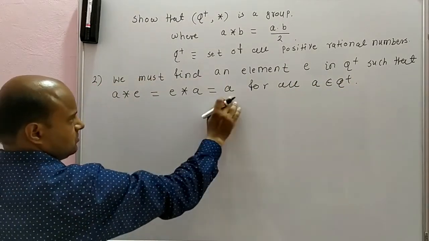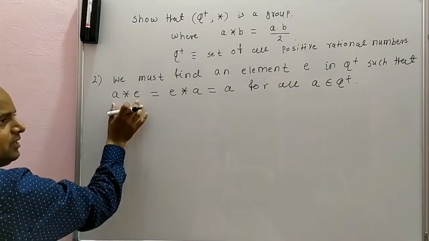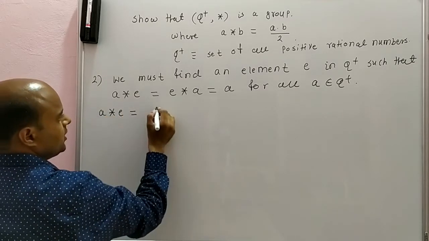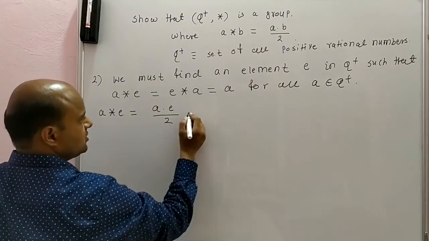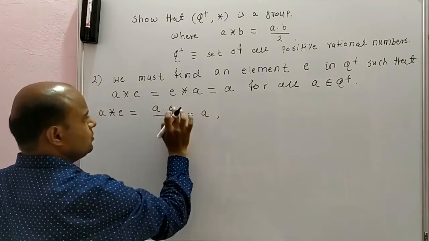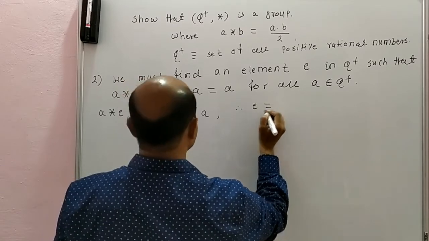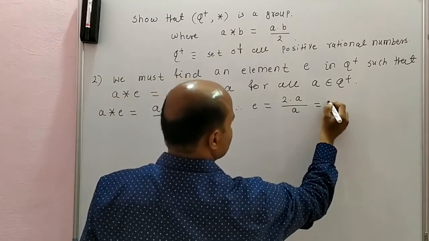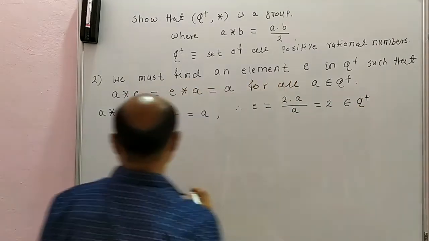So from this equation, consider just A star E and apply star on A and E. We will have A star E equal to A into E by 2 from this definition, and this is equal to A. A into E by 2 is equal to A. Therefore, E is equal to 2 into A by A, and this is equal to 2, and 2 is in Q plus.